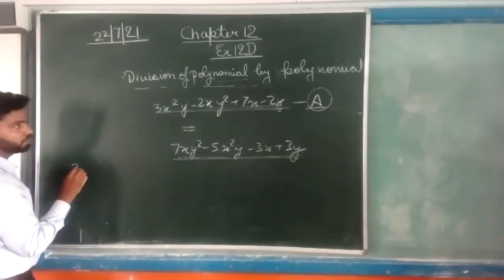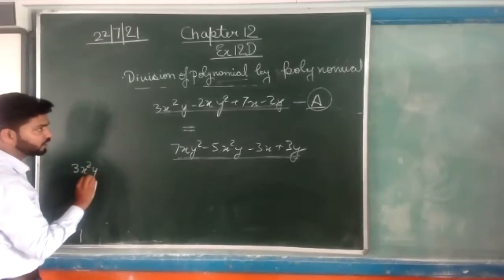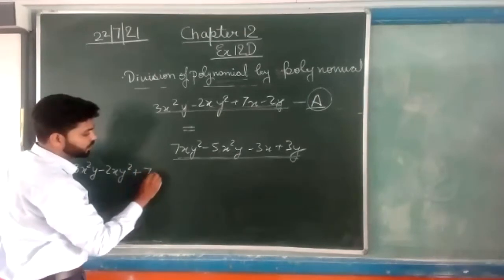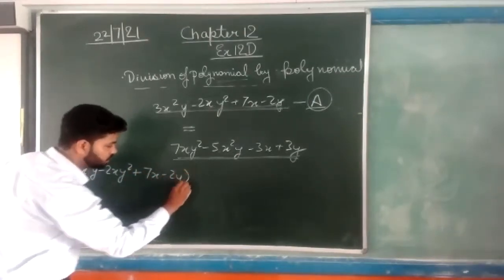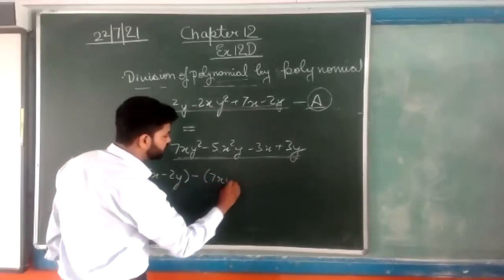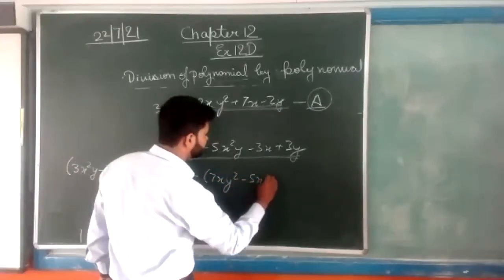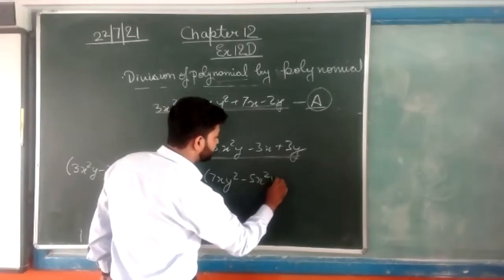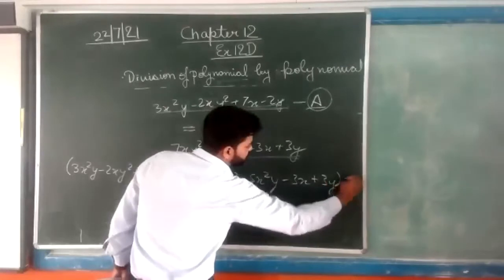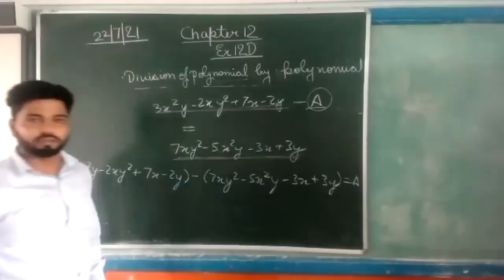So the equation becomes 3x square y minus 2xy square plus 7x minus 2y, subtract 7xy square minus 5x square y minus 3x plus 3y, which is equal to a. Everyone can get this?